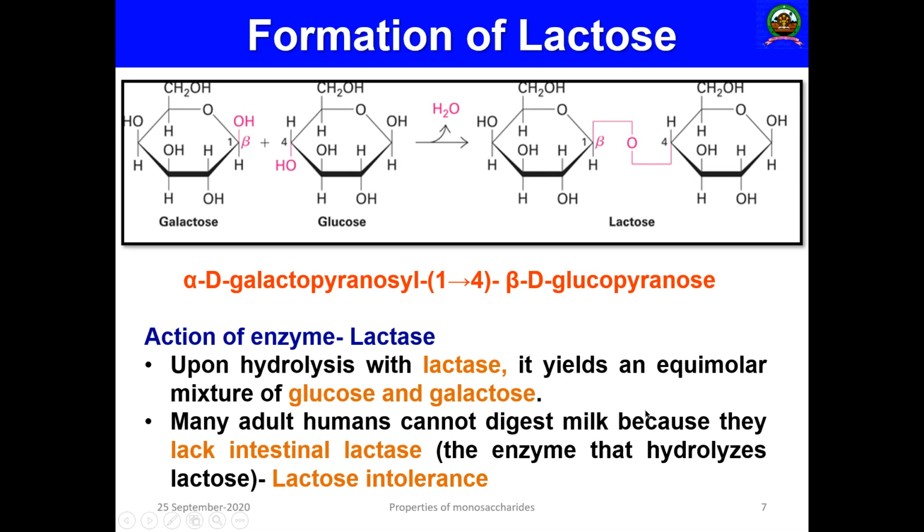Sometimes the human body cannot digest milk because they lack this particular enzyme, intestinal lactase. Lactase is the enzyme that hydrolyzes lactose, and the lack of intestinal lactase gives rise to a condition called lactose intolerance. You might have heard that some people do not have the enzyme to degrade lactose, thus they are lactose intolerant. So that is known as lactose intolerance.